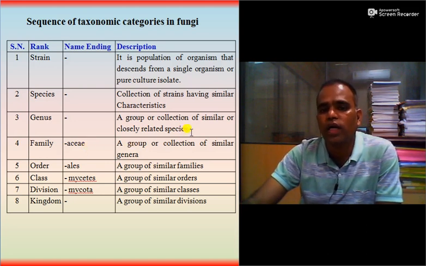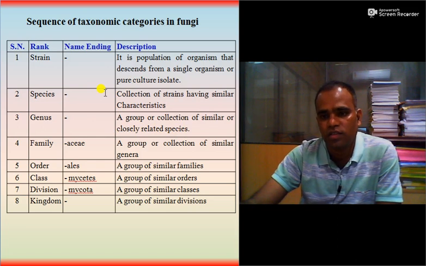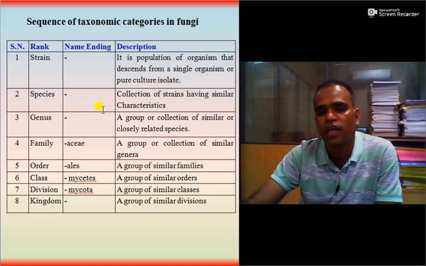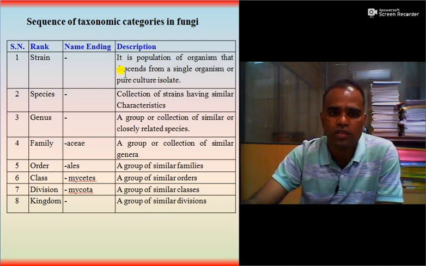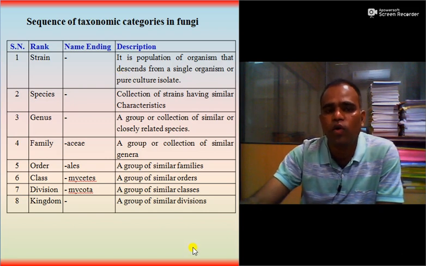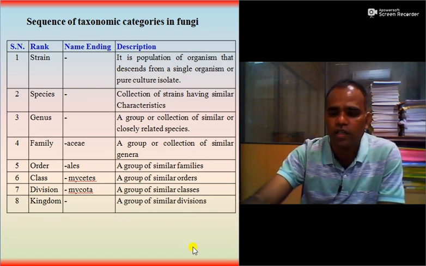Then genus: a group or collection of similar or closely related species is called a genus. Then species. Say for example, the genus is Fusarium. A species is a collection of strains having similar characteristics. Fusarium oxysporum, which has number of forma speciales. So number of forma speciales are there. Fusarium solani. Then strain: it is a population of organisms that descends from a single organism or pure culture isolate. It is called a strain. So this is all about the sequence of taxonomic categories in case of fungi.